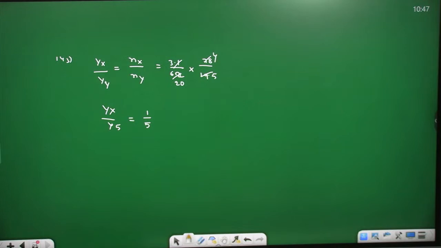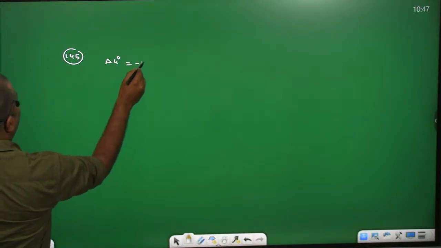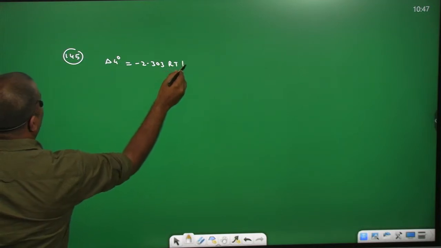Next, 145. The standard Gibbs free energy for the following reaction. He is asking, K value given. Coming to the 145th question, students, he is asking delta G naught. Delta G naught equals minus 2.303 RT log Kc.